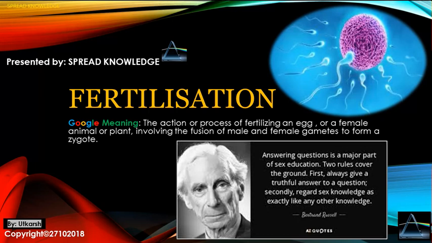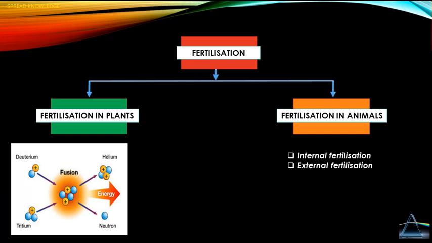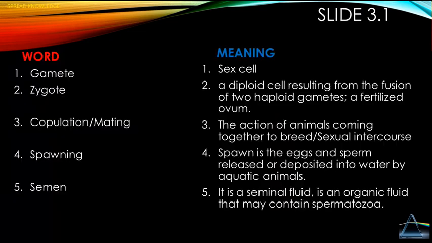Now, let's start. Fertilization is the action or process of fertilizing an egg of a female animal or a plant, involving the fusion of a male gamete and female gamete to form a zygote. Today, I will only explain fertilization in animals. You can pause your